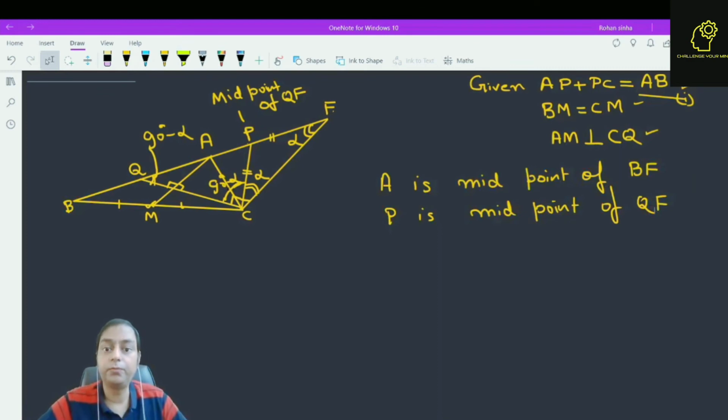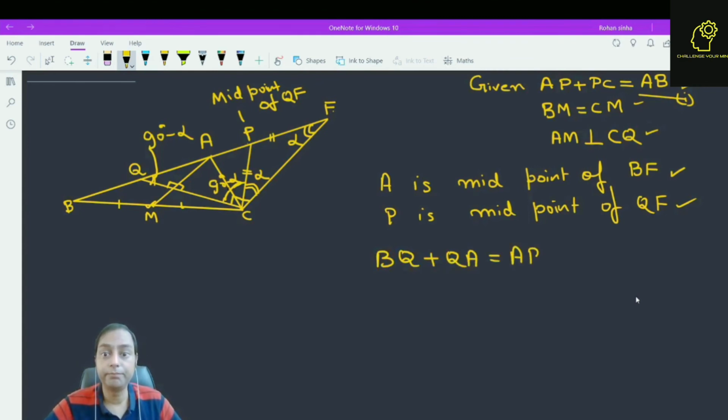So what we conclude from the following conditions? A is the midpoint of BF and P is the midpoint of QF. Now if A is the midpoint, BQ plus QA is equal to AP plus PF.